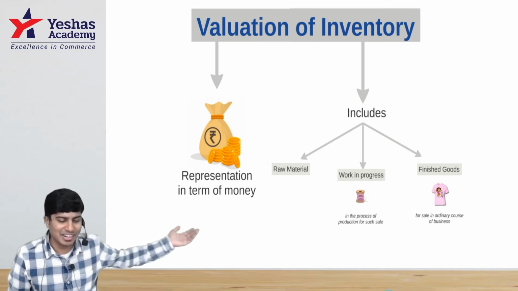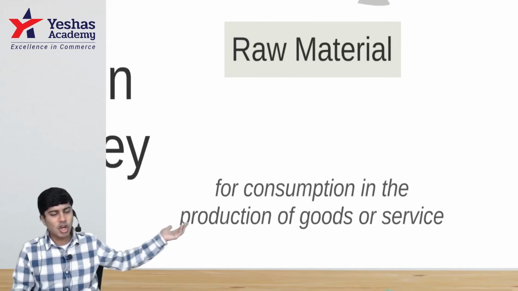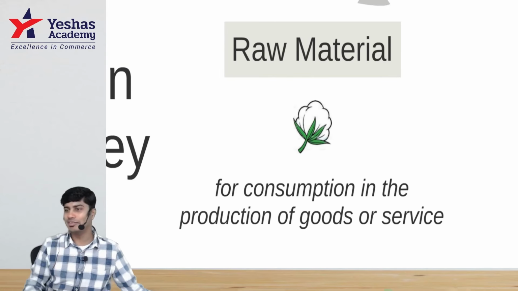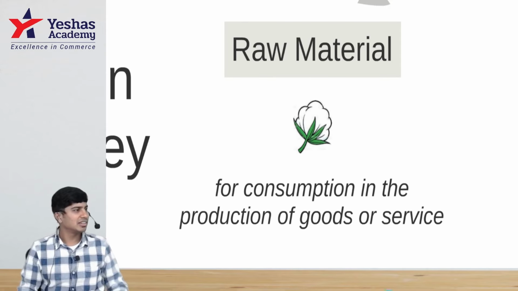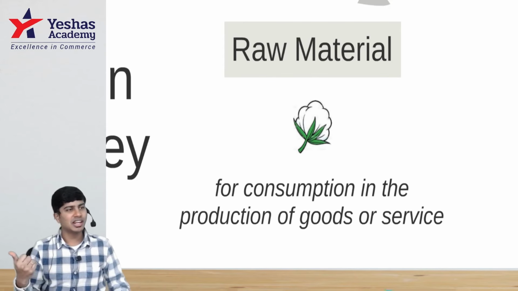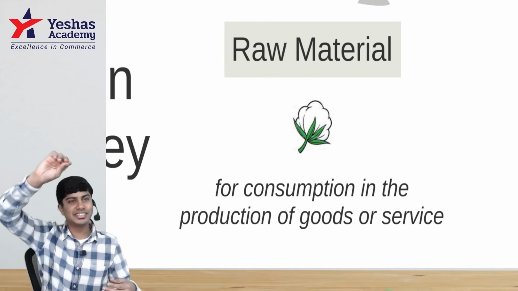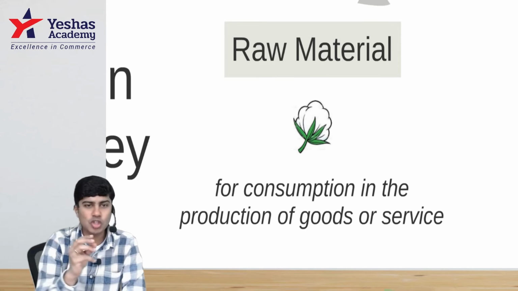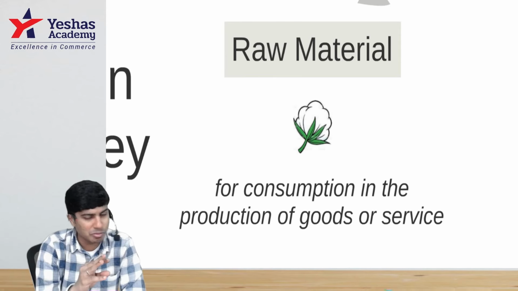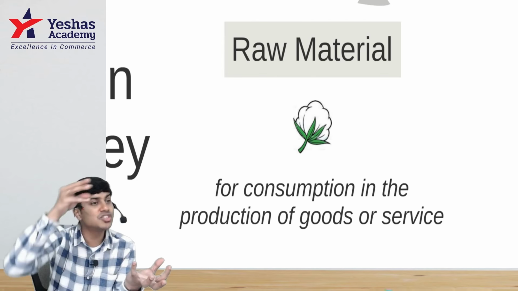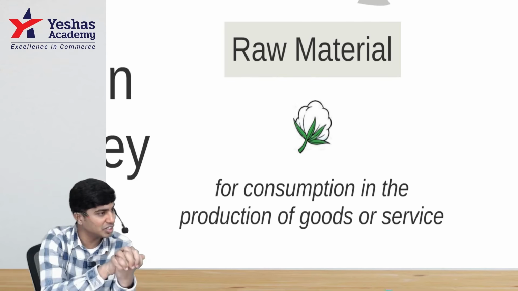Okay, next one. Raw material. What do we buy? Cotton. Dye is consumable. Now, cotton is which color? Shirt is which color? How will cotton of white color become a pink color shirt? I'll put dye. Dye means ink. Dye is not raw material. Dye is not work in progress. Dye is not finished goods. Dye is a consumable item which is consumed in manufacturing of the finished goods.